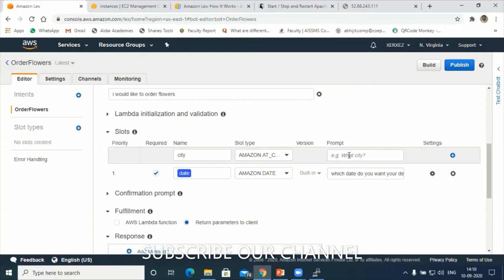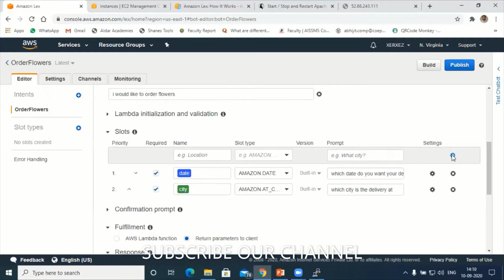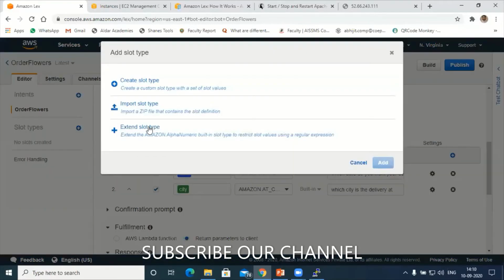Okay, so I didn't save the predefined slot. Participants, when, city, which city is the delivery at? So let me add this also. This can be my second question.